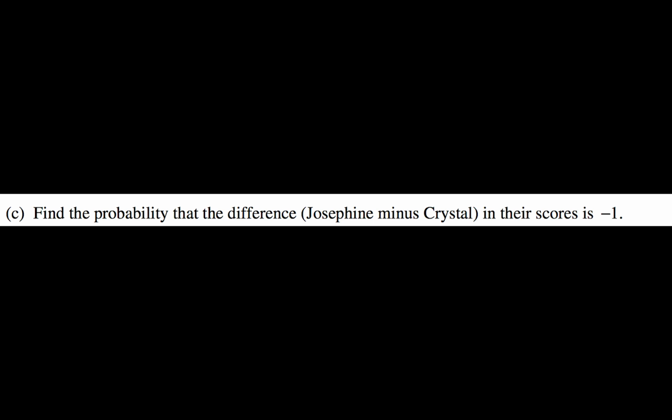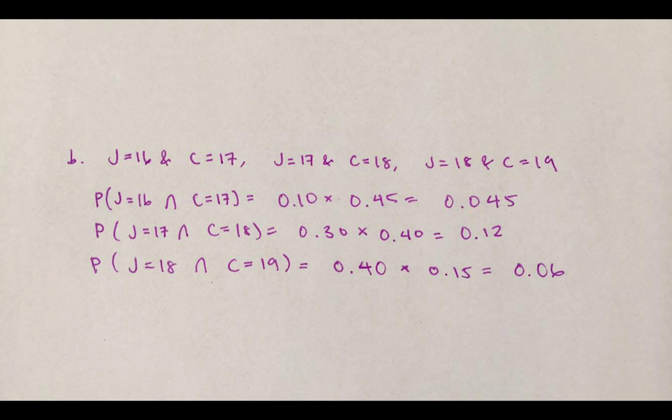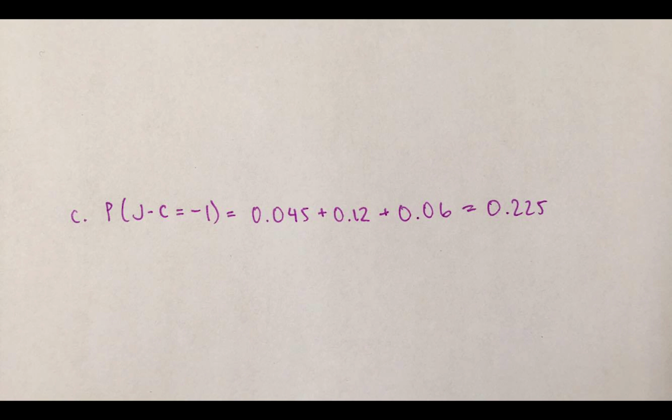C. Find the probability that the difference, Josephine minus Crystal, in their scores is -1. So in part B, we already found the individual probabilities of all the combinations that might get a difference of -1. So all we have to do is add them up. So 0.045 plus 0.12 plus 0.06 equals 0.225.